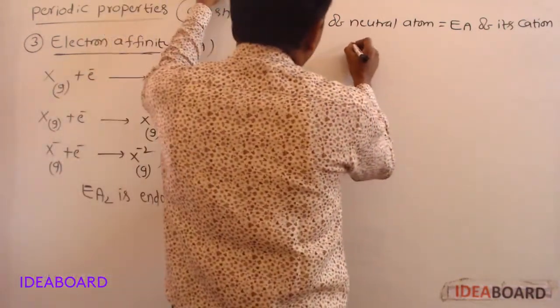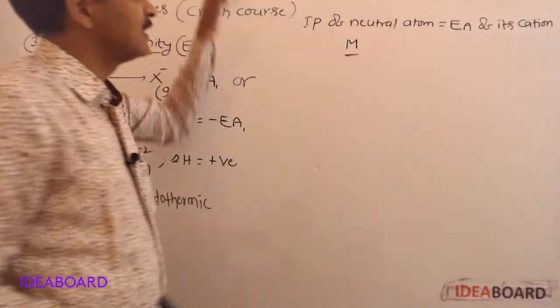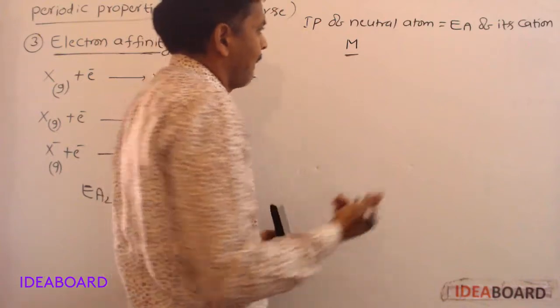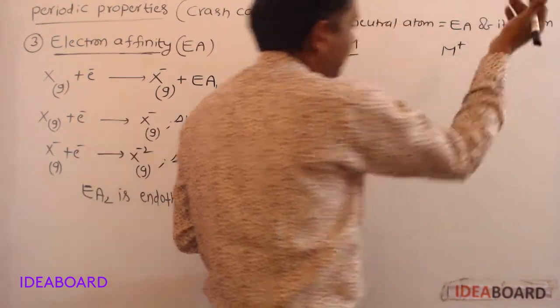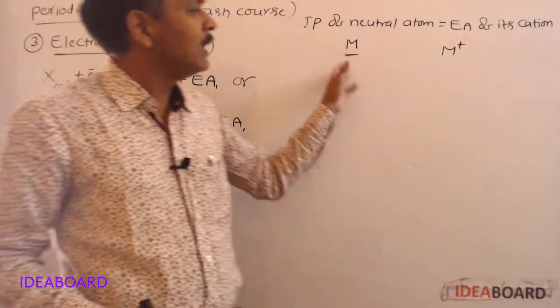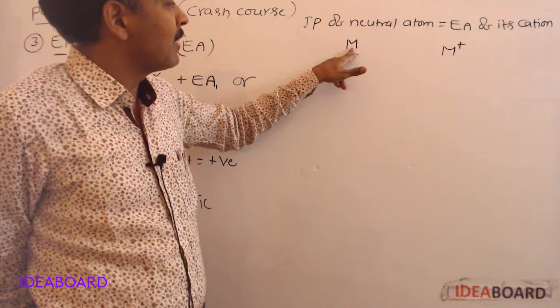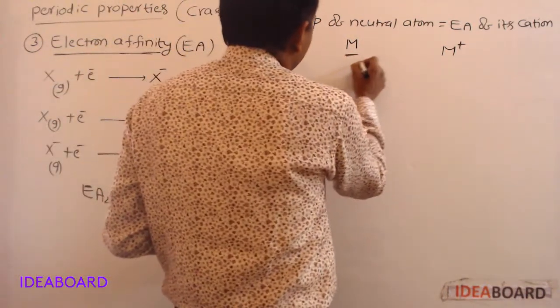That means, to remove the electron from the valence orbit, the energy required is IP. When one electron is added to the valence orbit of M plus, the same amount of energy will be liberated. Both are equal. To remove the electron from the valence orbit of M, energy will be required. That required energy is IP.